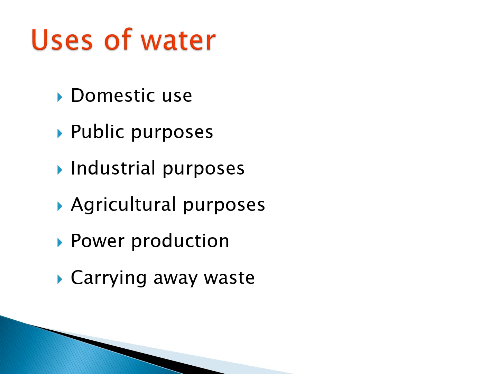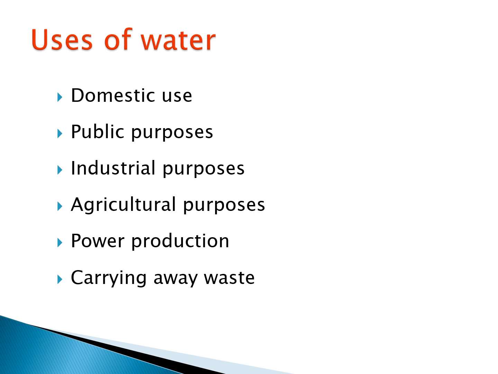Number 4, agriculture purpose. The main use of water is also for agriculture. Our country, Pakistan, is agricultural, so a lot of water is required for agriculture. Different sources of water may provide water to the agricultural land. Number 5, power production. Water is also used for power production because it is the cheapest source. Water is easily available from dams and other areas which is used for power production.